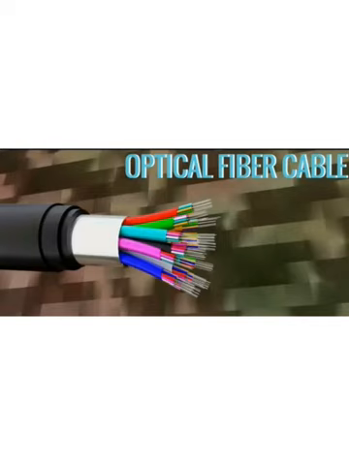Here, see the optical fiber cable. Inside the pipe-like structure there are many thin wires, as thin as our hair. Through this cable only, the light is transmitted from one place to another place. If there is no optical fiber cable, then there is no internet access. Students, we can study the structure of the optical fiber cable in detail in future classes.